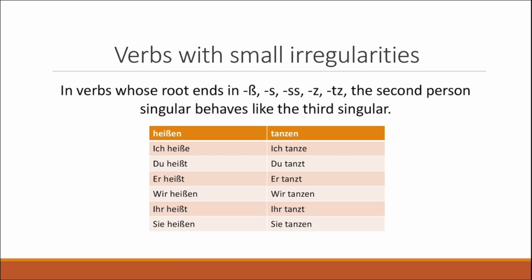Now, the last small irregularity that needs to be known is that in verbs whose root ends in scharfes S, double S, Z, or tz, the second person singular behaves like the third singular. And this is very important to know in order to not make any mistakes in German. So for example, if you observe the conjugation of the verb heißen, you can see that the second and the third person singular are the same, and that is very important to know because du heißst would be very difficult to pronounce if you didn't define this rule for such verbs. So that's also important to know in order to not make any mistakes.